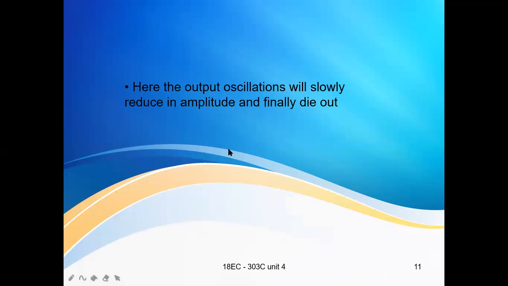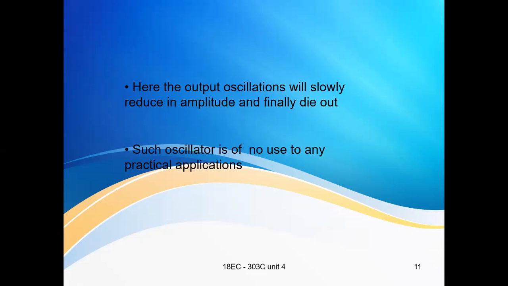Initially oscillations are started in the circuit, and whenever this A beta, the product of gain and feedback factor, is less than 1, the output oscillations slowly reduce in amplitude, and after a particular time they finally die out. Such oscillators are of no use in any practical applications.